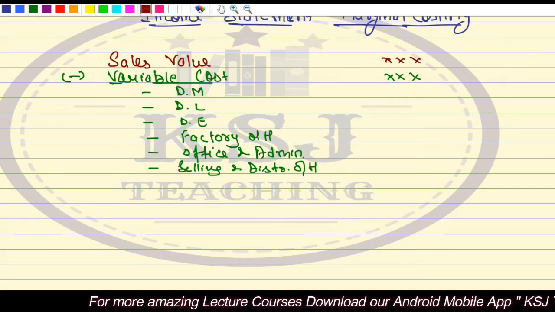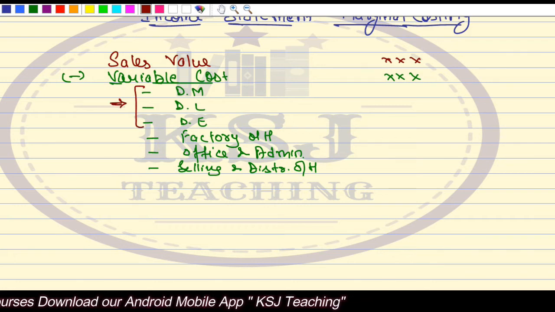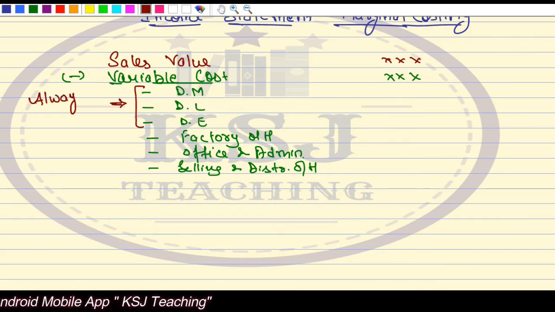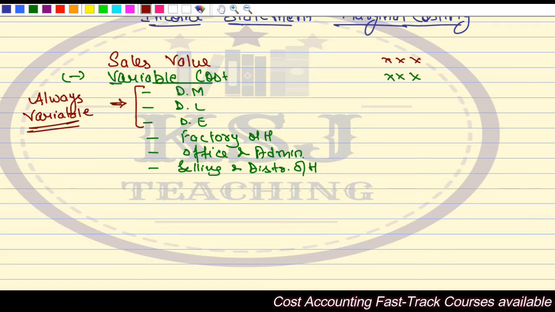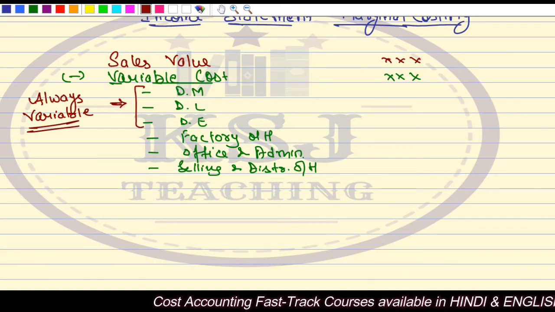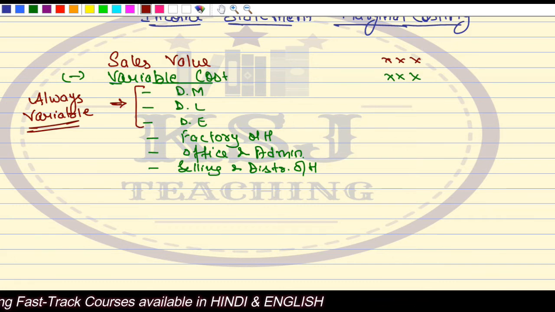Now in this variable cost, always remember that this direct cost is always variable. This direct cost is always variable cost, because the direct cost is identified in 1 unit of the finished product, and if it is directly identifiable in 1 unit of the finished product, it will change with 1 unit of finished product.